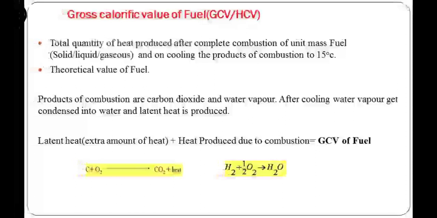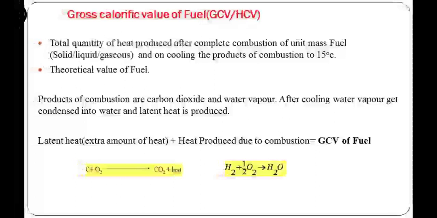Here first we will discuss the gross calorific value, that is GCV. We know that fossil fuel contains carbon and hydrogen as major elements. After the combustion, carbon gets converted into carbon dioxide and hydrogen gets converted into H2O, that is, water vapors.